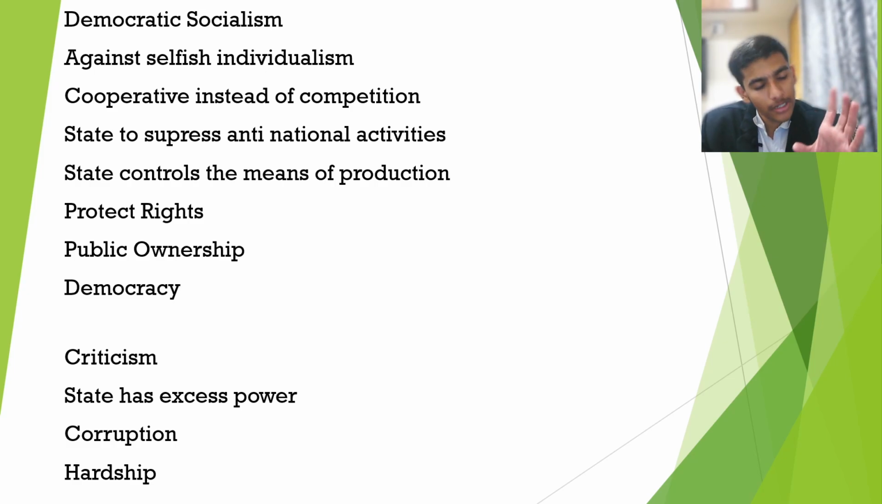Next, the state suppresses anti-national activities. In individualism, the state does not have any power, individuals are sovereign and supreme. But in democratic socialism, the state has certain power, not like idealism but not like individualism. That's why it lies between individualism and idealism. It protects the rights of individuals, there is public ownership, and this is what we call democracy, where the state is sovereign, but we have the right to oppose the state and its actions. Again the same criticism is there: the state has a lot of power, which can lead to corruption and hardship as well.